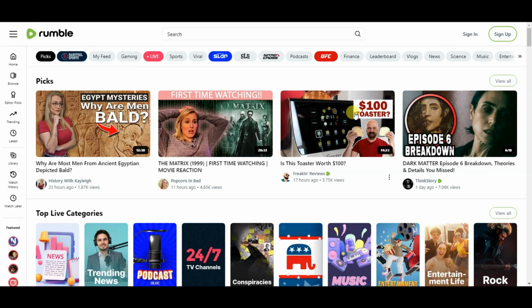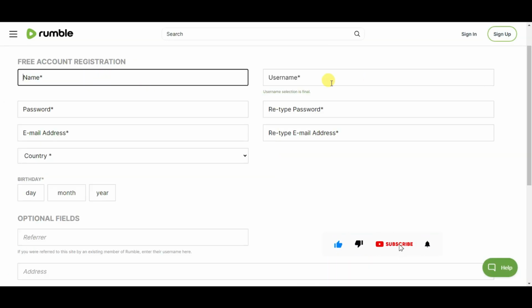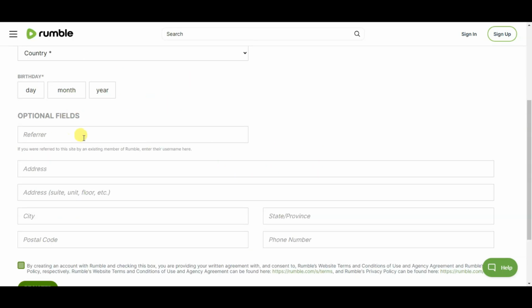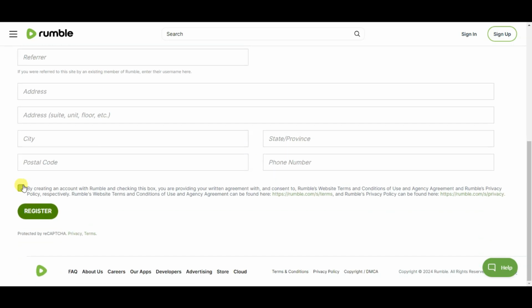First of all, you will have to create an account on this platform. You can click on the sign up button. Now you can type your name, username, password, and email address here. You can select your country. You can select your date of birth, and this is an optional field. You can click here to accept its terms and conditions. And at last you can click on the register button.